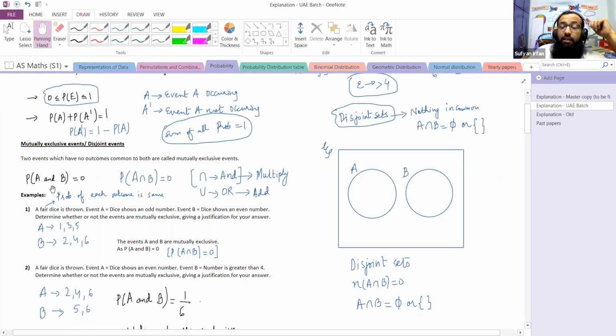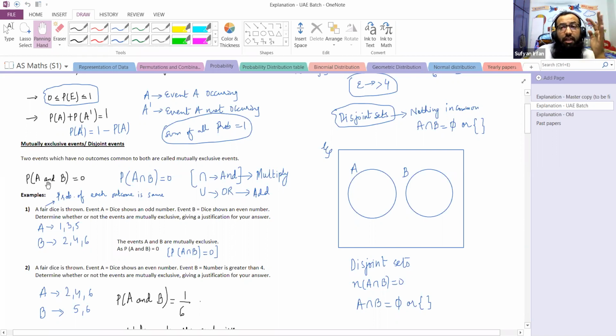We will see if there are any common outcomes between the 2 events or not. So let's suppose one of the events is A and another event is B. What we need to see is, are there any common outcomes which are present in event A as well as event B?